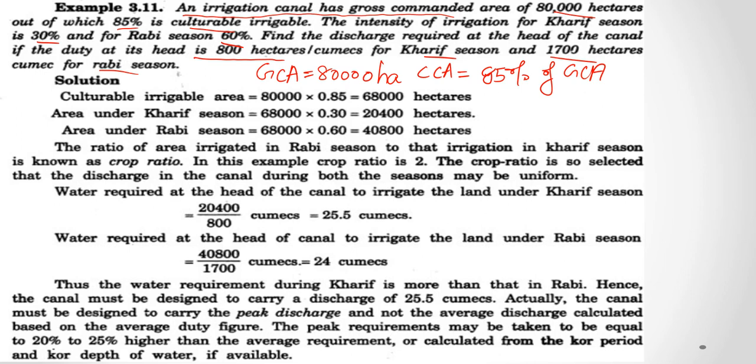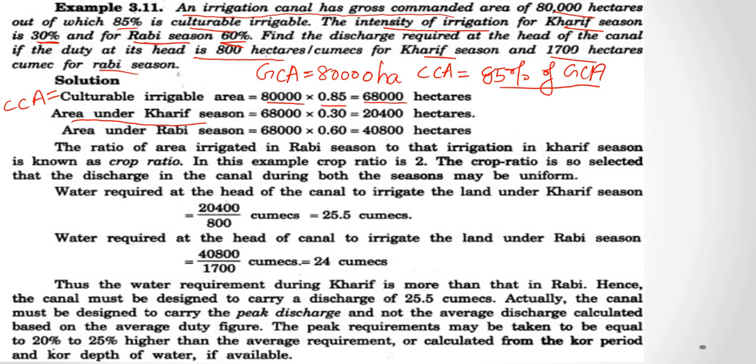Now first we have to find out CCA. As we said, 85% of GCA is equal to 80,000 into 0.85, that is equal to 68,000 hectares. Now the area under Kharif season. The intensity of irrigation is given as 30% for Kharif and 60% for Rabi.